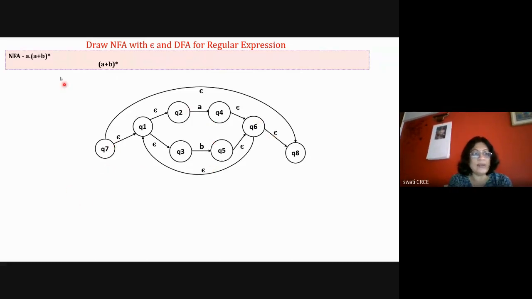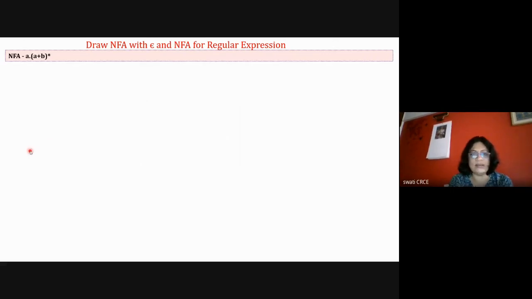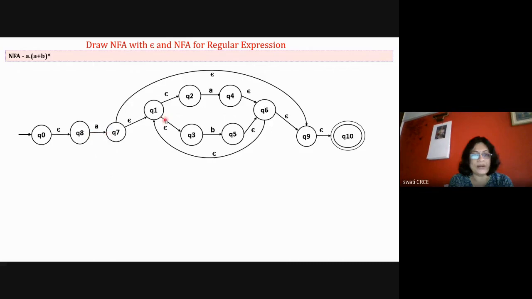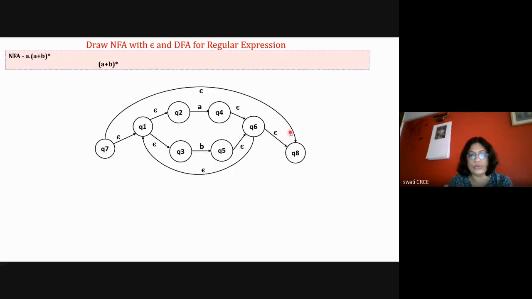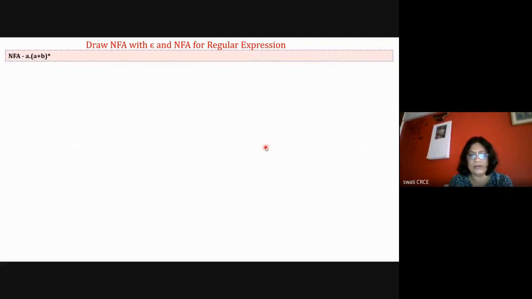Now my question is A dot (A plus B) star, which means A is compulsory, and after that (A plus B) star is compulsory, the left hand side and right hand side of the dot. So this part is the right hand side part. I have to add the left hand side part to this. This was my diagram, Q7 to Q8 here.